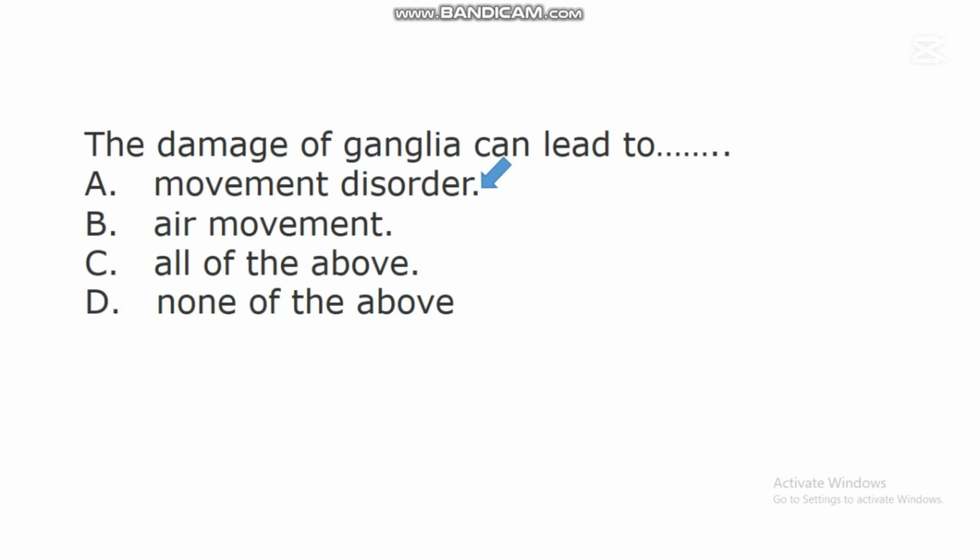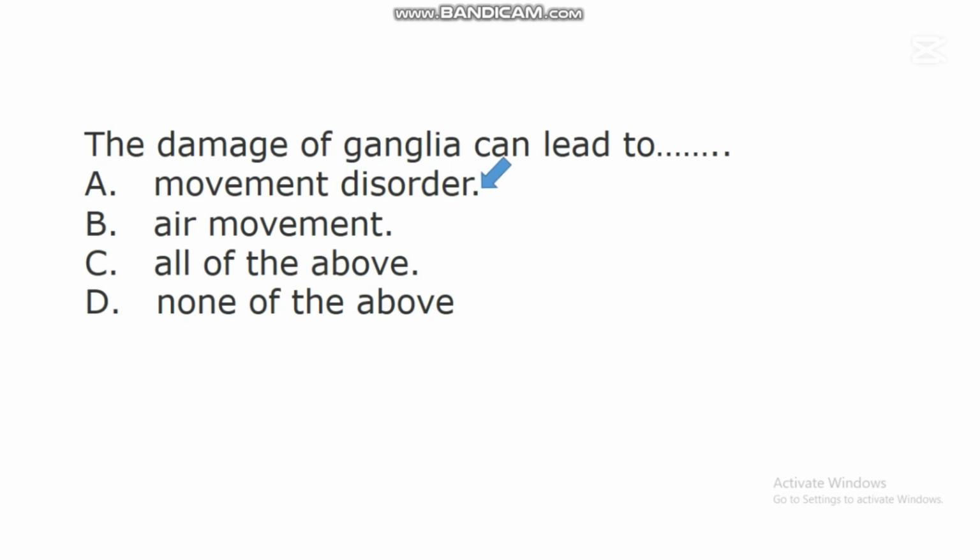Ganglia are a group of cells that are found in the nervous system, and these cells work together to ensure that information or electrical impulses are transmitted from one part of the body to another.